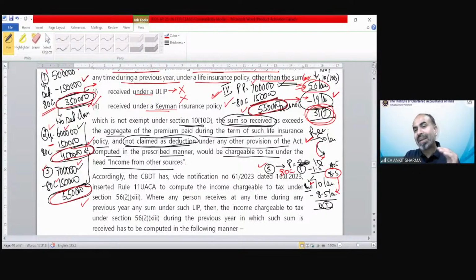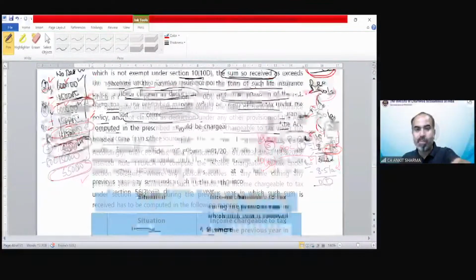So if you have claimed the deduction out of compensation received earlier of any amount, you cannot take the benefit again. So if you have paid the extra amount in the next year, again the remaining 8.5 lakh you can claim as deduction whenever the consideration has been received, if that consideration is not exempt under section 10(10D). Understood? So this is the concept which is going to be explained over here.